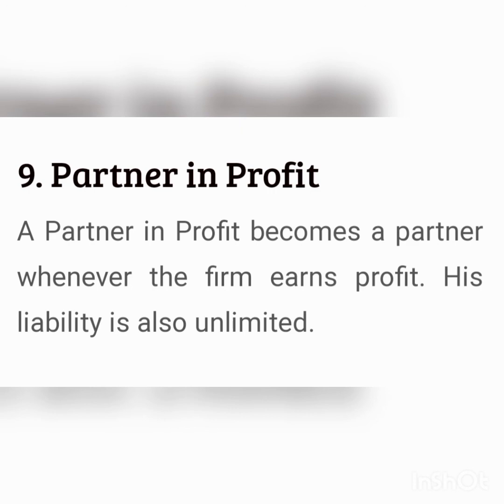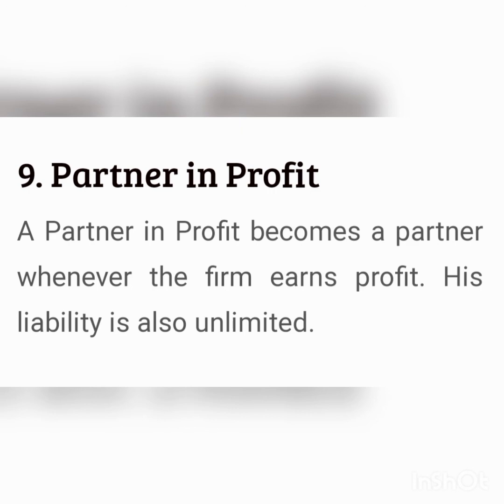He does not participate in the management. He shares the profits and losses, and the liability of the sleeping partner is unlimited. In the case of secret partner, he contributes capital. He participates in the management but secretly. He shares the profits and losses, and the liability is unlimited.